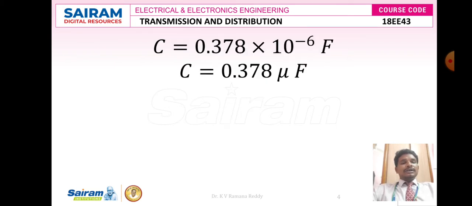After simplification, we got C is equal to 0.378 into 10 to the power of minus 6 farads. 10 to the power of minus 6 means micro, so we can express the unknown capacitance of the given single core cable as C is equal to 0.378 microfarads.